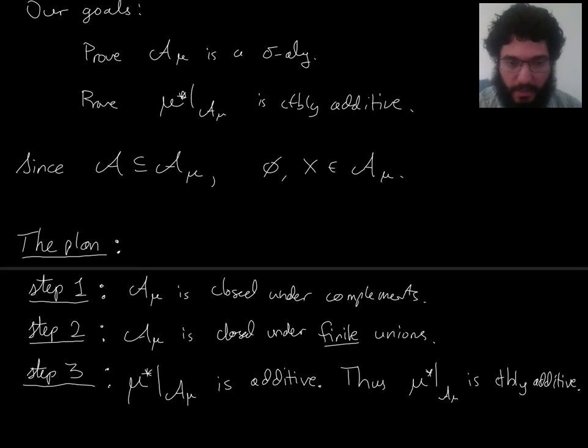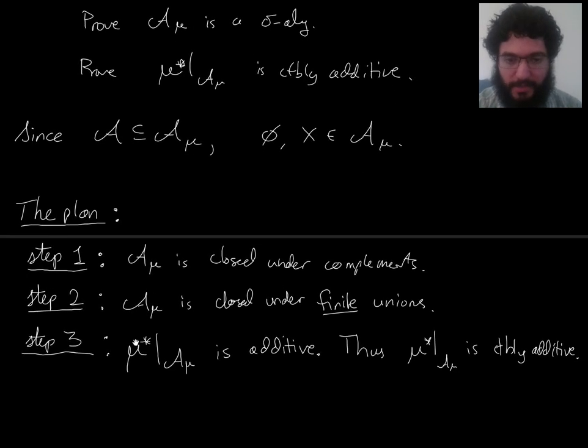Okay, so back here, continuing to describe our plan. Oh, by the way, when we do step 3, that will use step 2. So somehow we'll need A mu's closure under finite unions in step 3. Actually, I take it back. For some reason I thought that was the case, but when I look over my notes just now, maybe not. So maybe the order in which you do these two doesn't matter. But I guess that will be revealed as we get started with it.